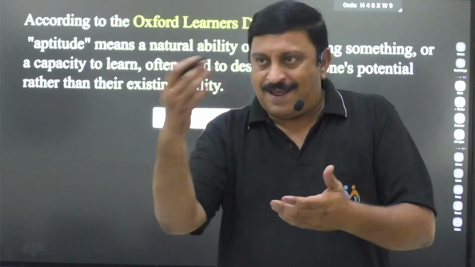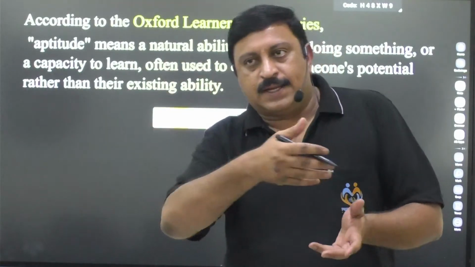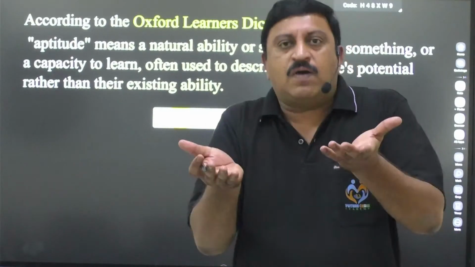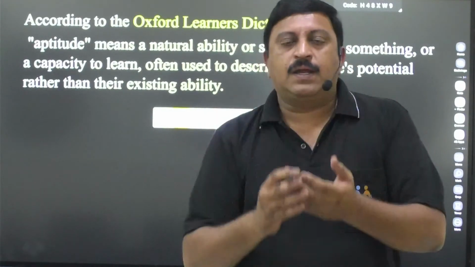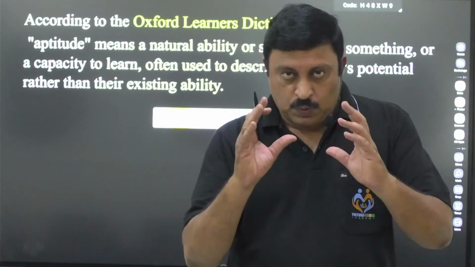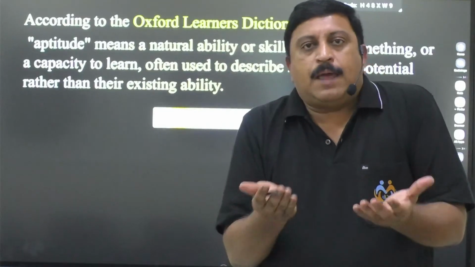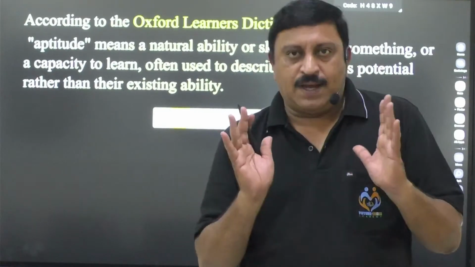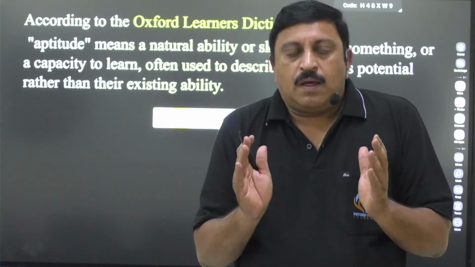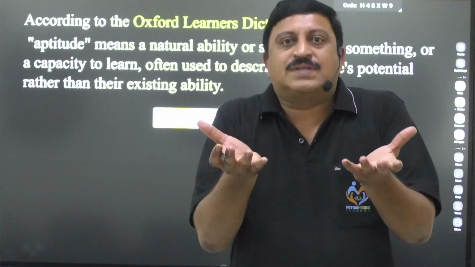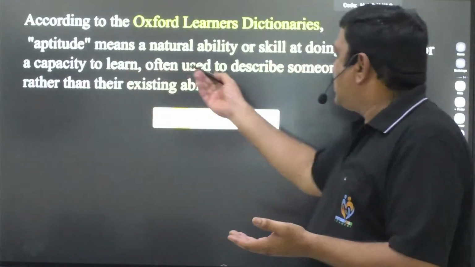That means you have some ability, but you have to acquire some ability over a period of time, for a particular situation. An exam is one situation, so you have to develop that ability to learn. Every person will have certain abilities, but when we want to compete with others, definitely you have to improve your skills. So that is what they say here.